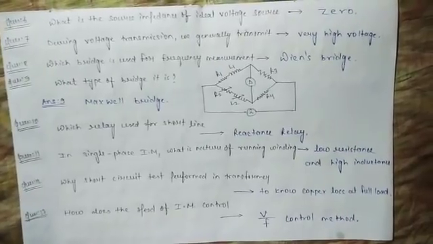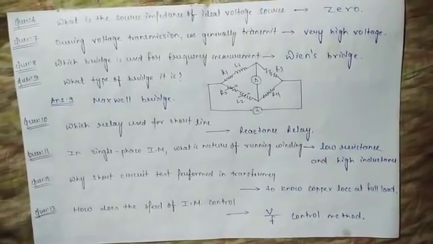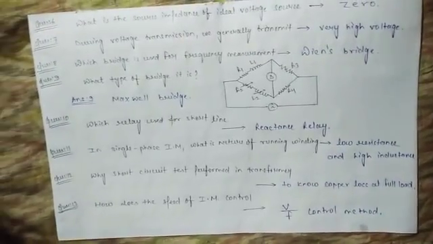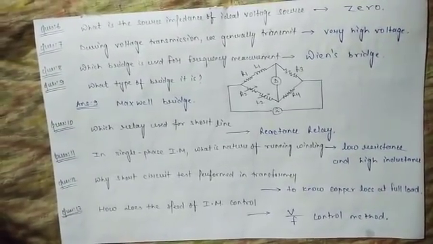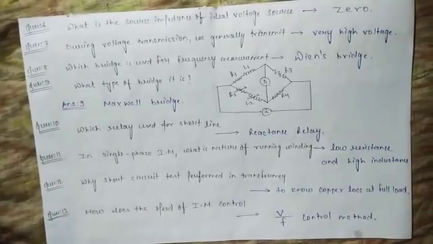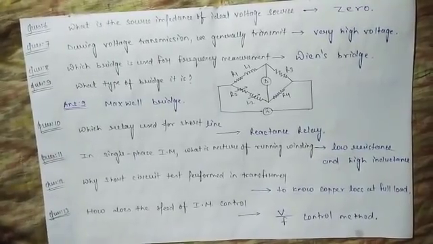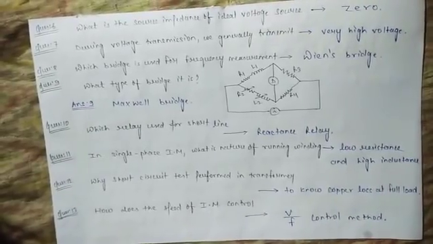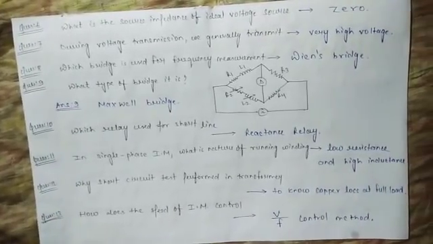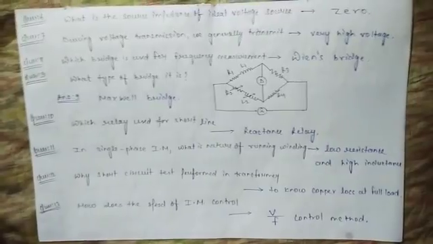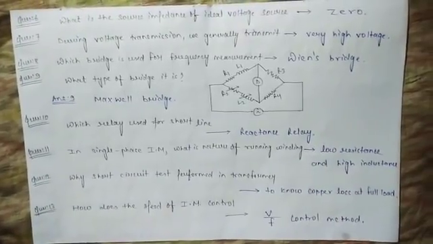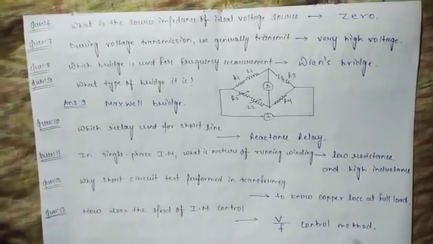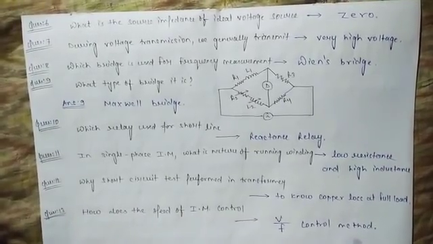Next question is, why is short circuit test performed in a transformer? This type of question related to short circuit testing of transformers was asked in your SSC examination. The answer is to know the copper loss at full load. There were I think 4 options: to know the copper loss at any load, at half load, at no load, and full load. But the answer is at full load, because the short circuit test is always performed at full load.